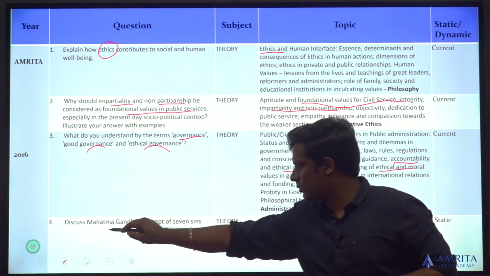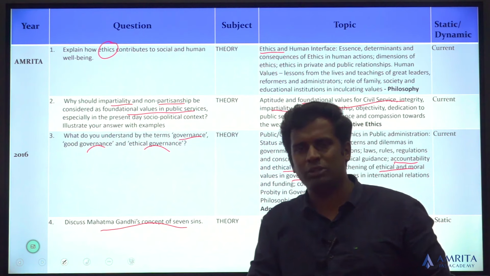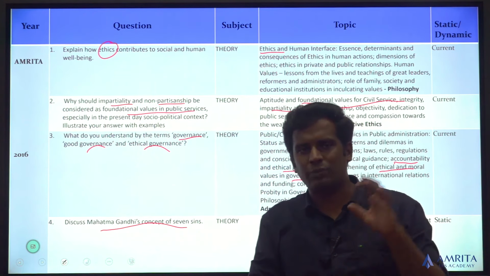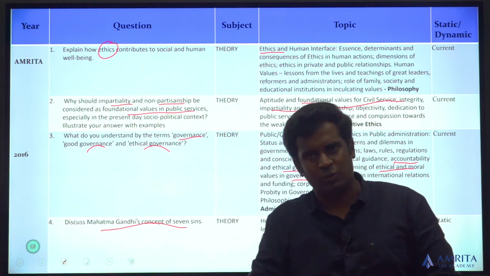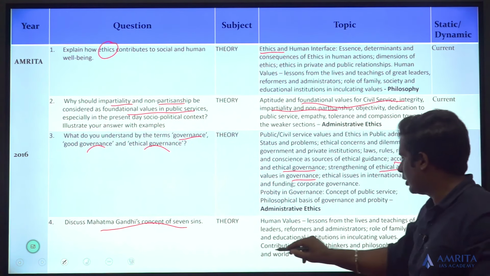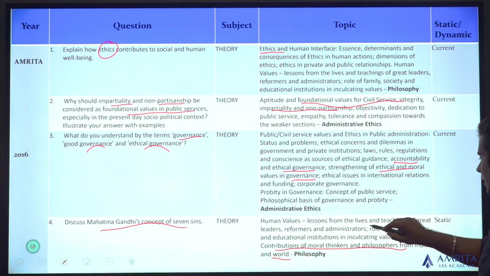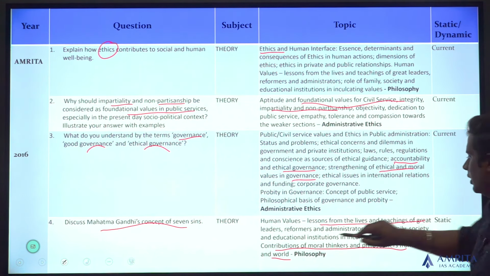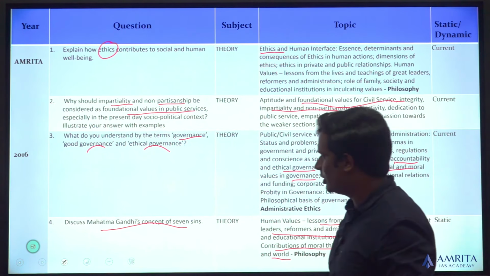Mahatma Gandhi's concept of 7 sins. So people did not know about this very much, but if you look at the pattern, Mahatma Gandhi is a very frequently asked personality in ethics. So obviously you should be preparing about Gandhi while talking about contribution of moral thinkers and philosophers from India and the world, and lessons from the lives and teachings of great leaders, reformers and administrators. Straightforward question again.